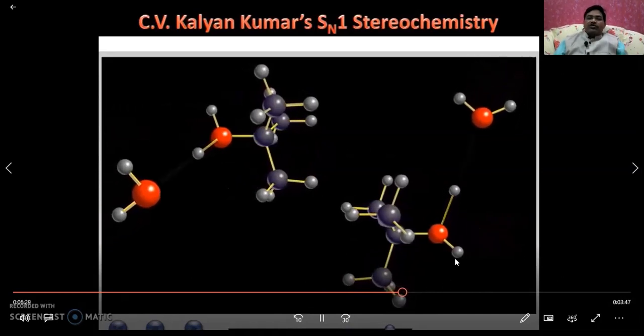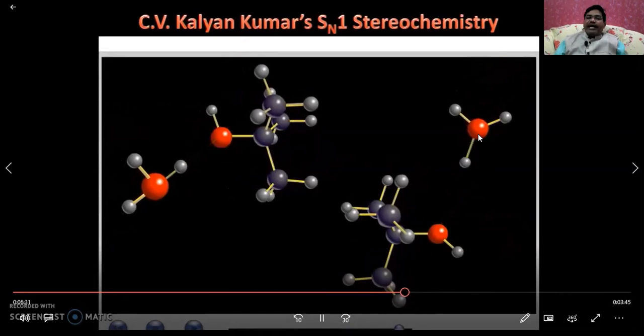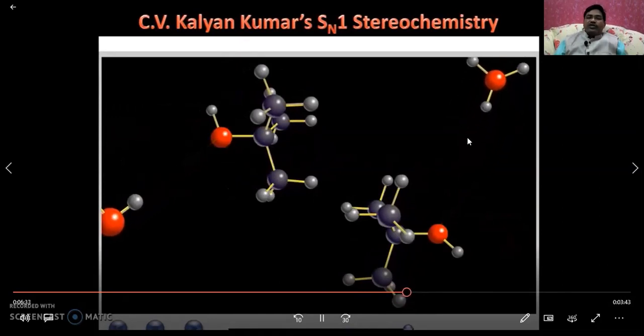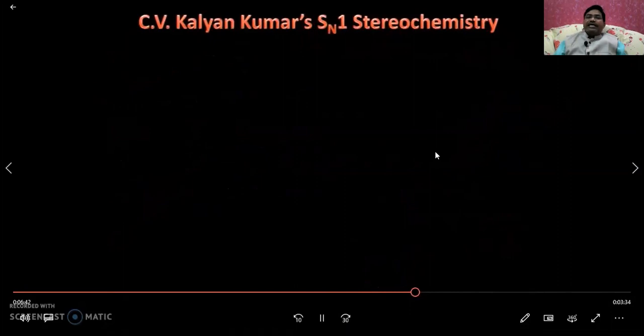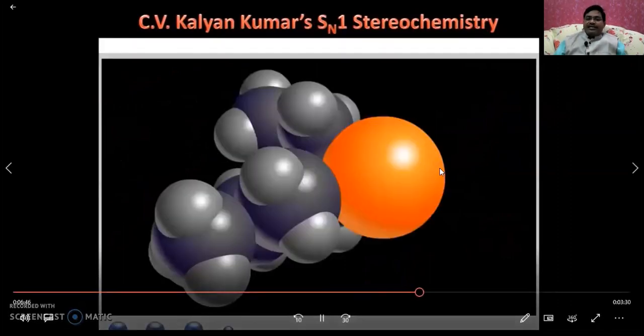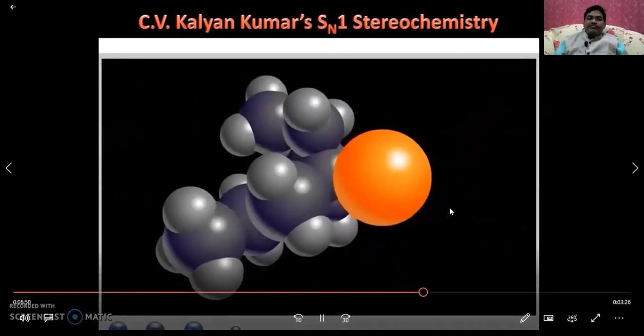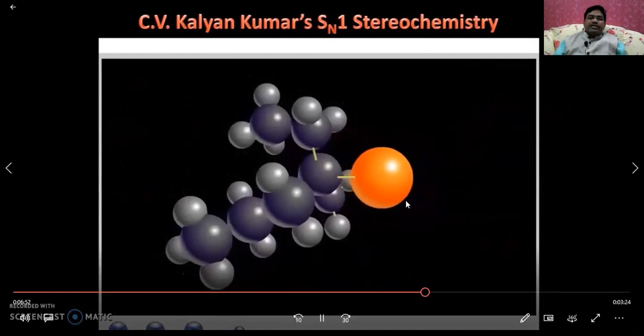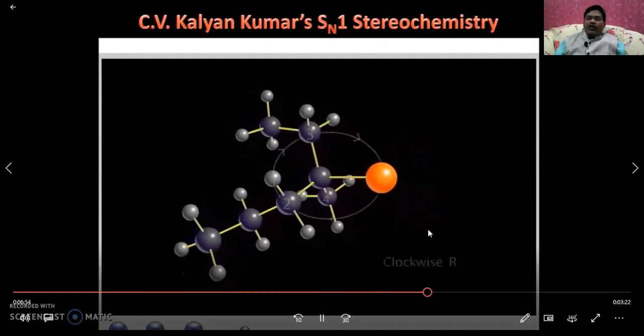Now the oxonium ion is formed and accepts the proton by a water molecule, so that you will get retention of the configuration and inversion of the configuration, both are present. That's why we can say inversion of the configuration is present. Then see the same, you can observe how the inversion of configuration is formed.